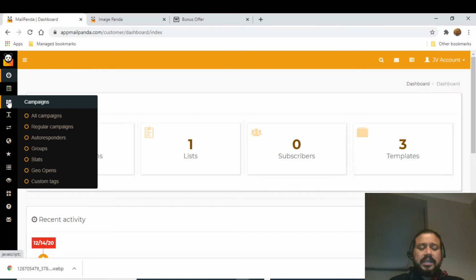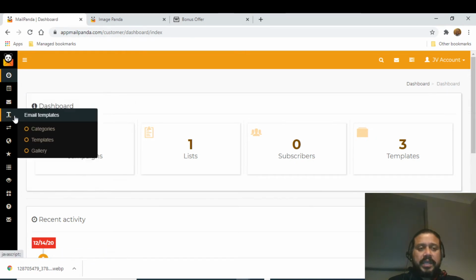Then you have got the campaign, so you can actually set all the campaigns. Under all campaigns, you will have multiple campaigns set up, like regular campaigns, autoresponder. Basically, I don't have to explain, but you can set the time and schedule, and also set a particular list or group. You can create a group, you can get the statistics, you can also get geo opens and custom tags also there. So that's about the campaigns.